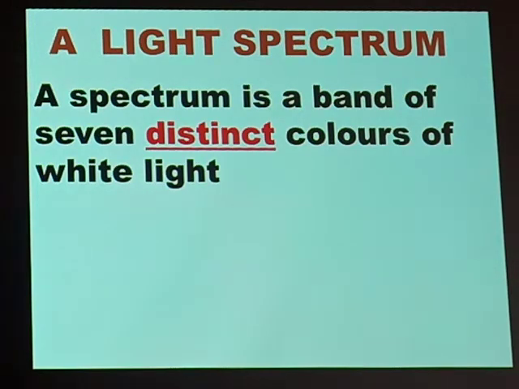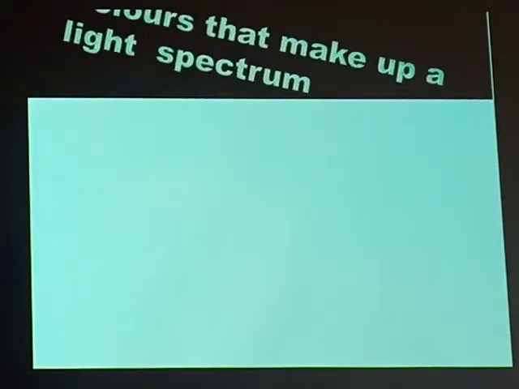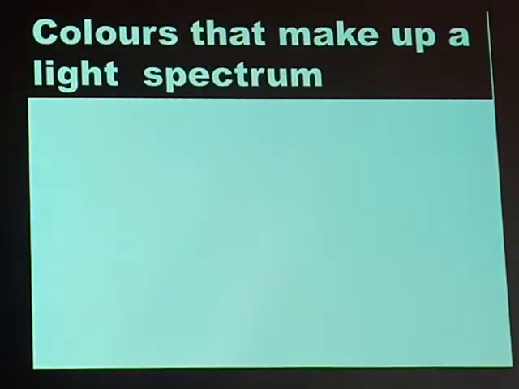What do you mean by distinct? Distinct means each color is different from the other. So that's what we mean by a spectrum: a band of 7 distinct colors of white light. Now, let us go ahead to look at the colors that make up a light spectrum.